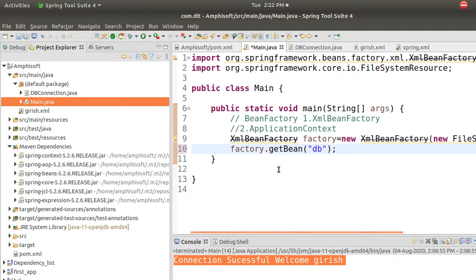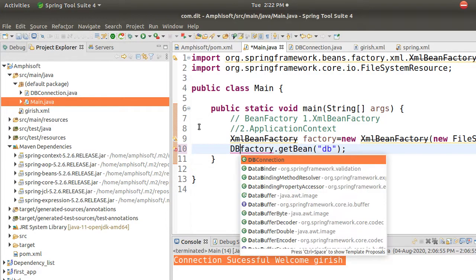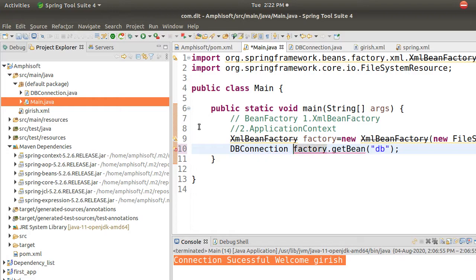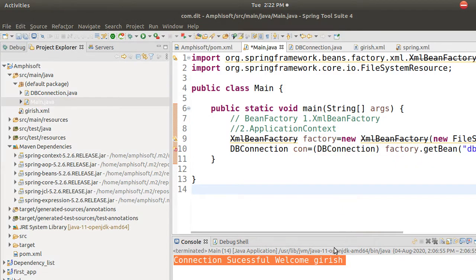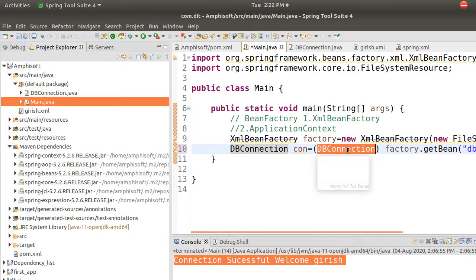So now I'm getting the bean. What bean is coming, I don't know. So what beans do I want? I want a bean of DB connection. So I will write DBConnection con is equal to factory.getBean. factory.getBean is getting me one bean, but it should be stored in this DBConnection, so it should be typecasted. I'm just saying it is a DBConnection type object, and I will store it in con.